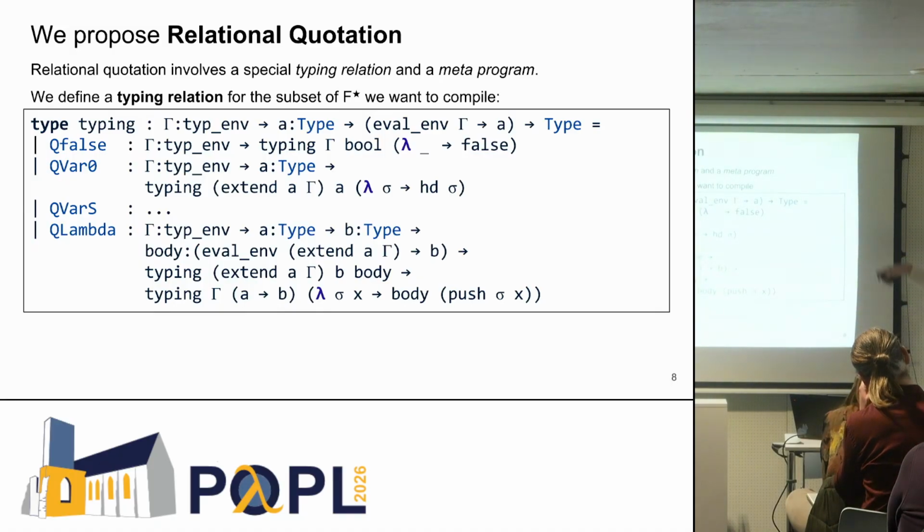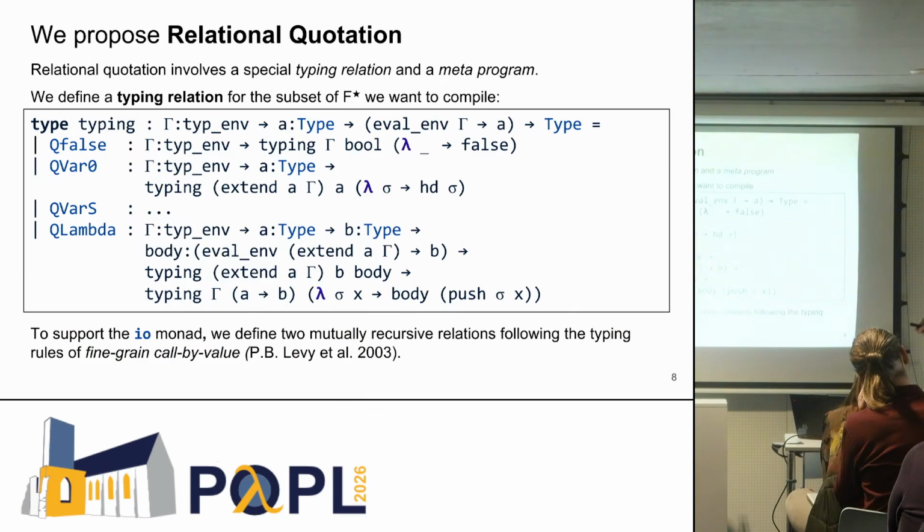So this is a bit weird, but it follows the standard typing rules. And actually, to support the IO monad, we define two mutually recursive relations following the typing rules of fine-grained call by value, which was pretty interesting to us to find out.